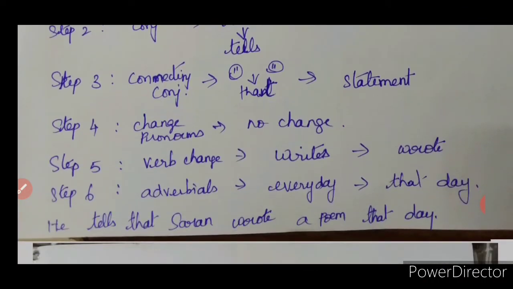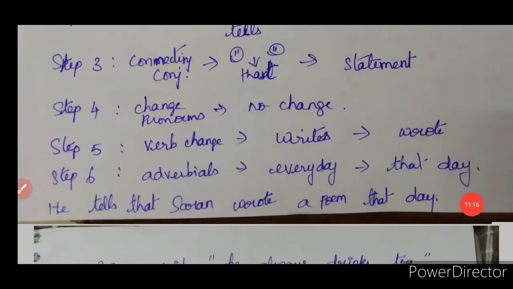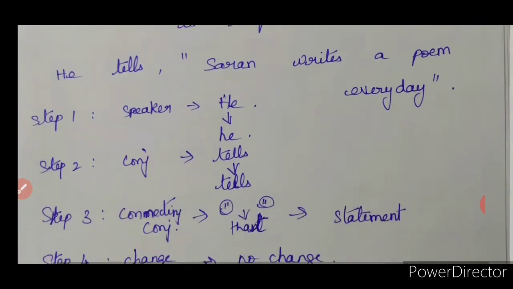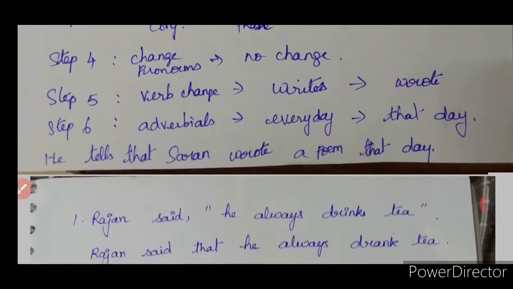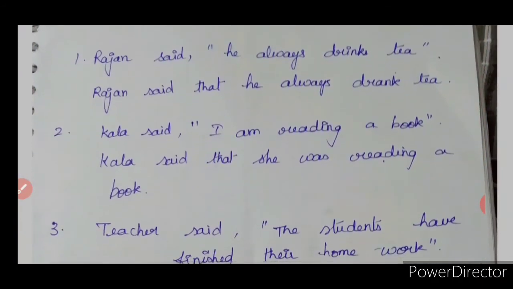Okay, verb change. Writes will become wrote. Okay, and adverbials, every day is there, right? Sharon writes a poem every day will become that day. Is that clear? So he tells that Sharon wrote a poem that day. That will be the transformed sentence, a reported form of the dialogue. Is that clear? Okay, now we'll go ahead to see some more sentences.